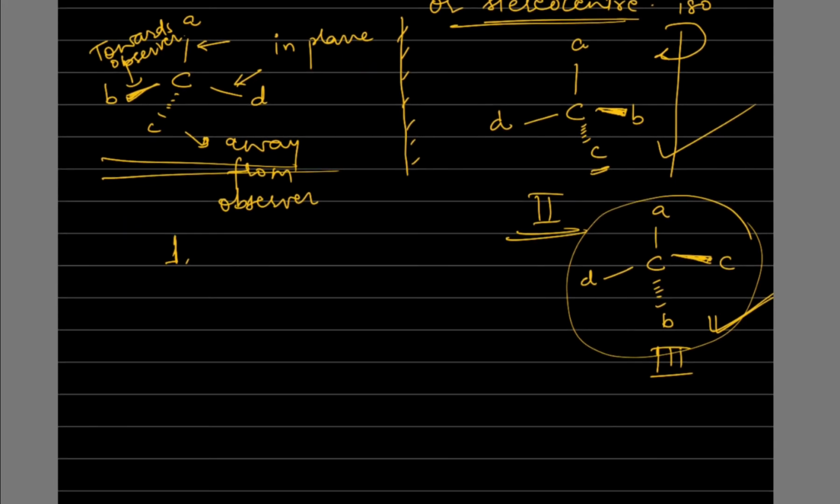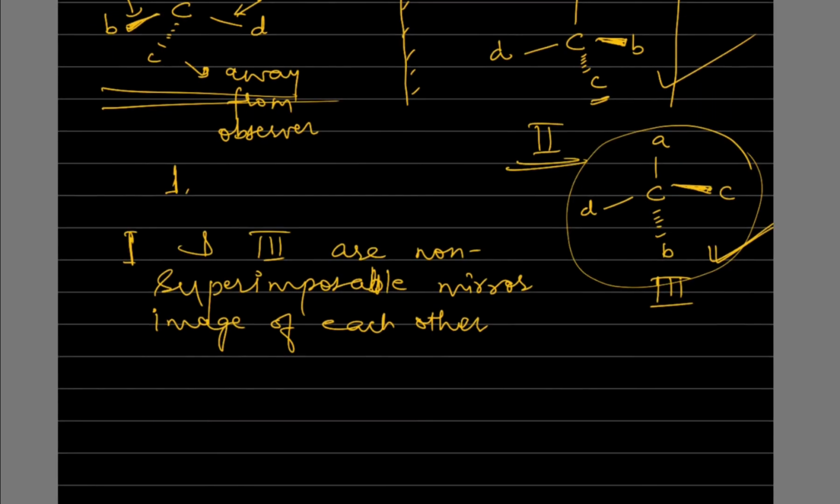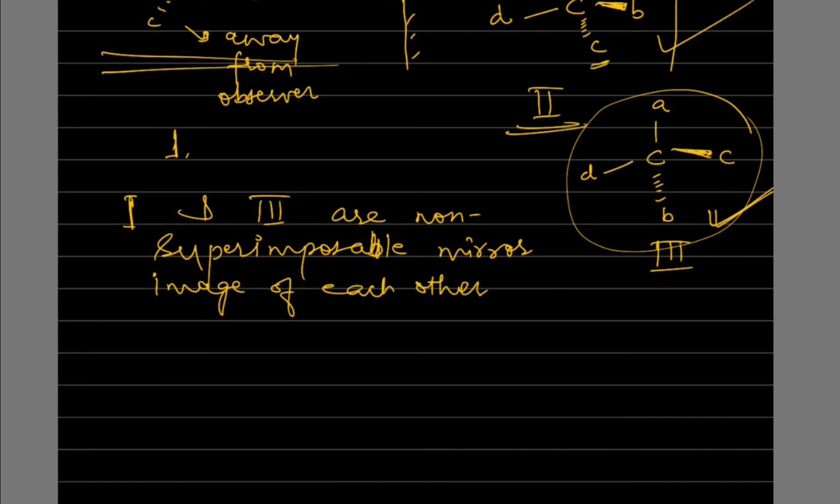Now here we should see that 1 and 3 are non-superimposable mirror images of each other. And this type of non-superimposable mirror images are called enantiomers. Now what are enantiomers?